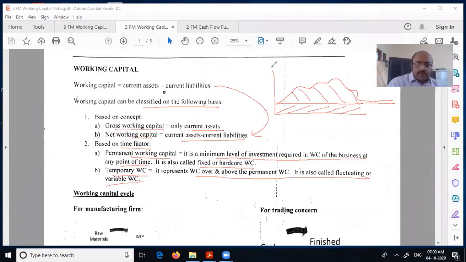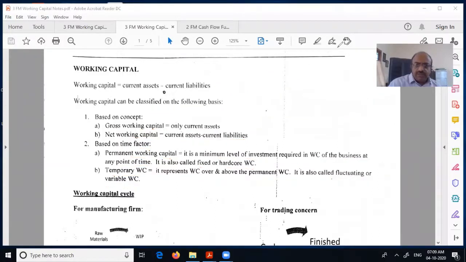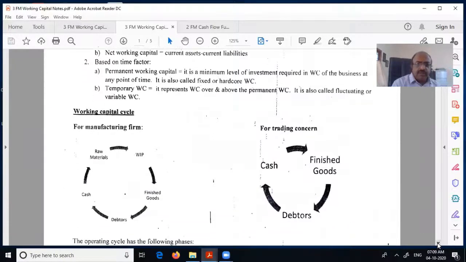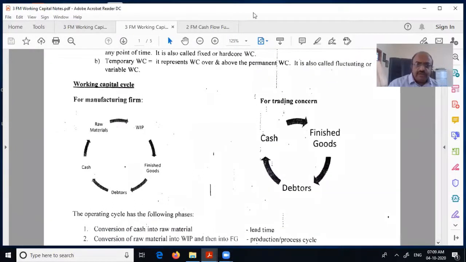Okay. Now we have to look at the working capital cycle. This we have also seen a little bit, but again, how does a working capital cycle work? If you look at a trading situation, it is very simple. How does it work? You bring money, you buy finished goods, you sell to debtors, and you convert back to cash. It's a simple cycle. That's why I told you for retailers, the cycle becomes even smaller. It comes straight here.